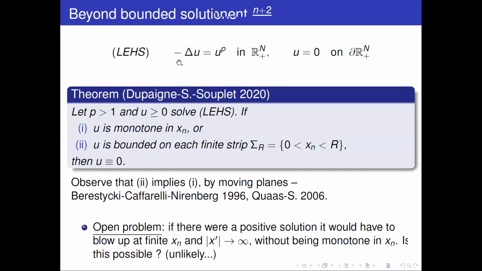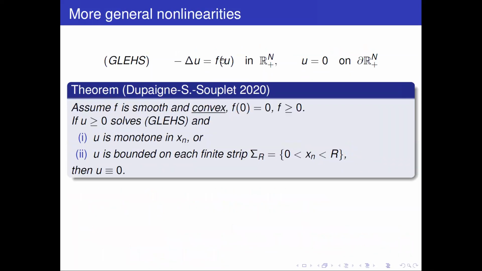An added bonus of the method is that we can actually consider any nonlinearity f of u instead of u to the p, provided this f of u is a convex function. So that's my next slide here. A general Lane-Emden in a half space: take f of u which is convex, with f of 0 equal to 0 and a positive function, then we have the same result. I mean, there are no solutions which are monotone in Xn or which are bounded in each finite strip. That's the same result actually. U to the p is of course such a function.